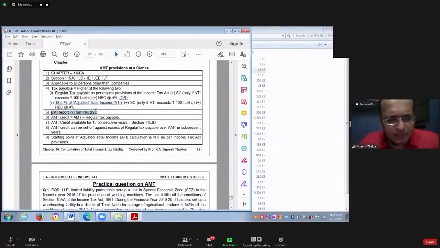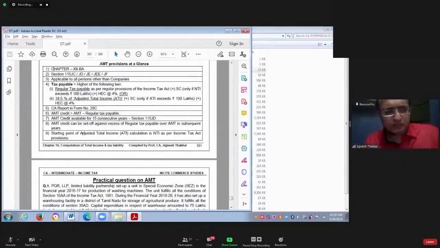The assessee has to submit the CA report in form number 29C. AMT credit equals AMT minus regular tax payable. AMT credit can be carried forward for 15 consecutive years. This AMT credit can be set off against excess of regular tax payable over AMT in the subsequent year. Starting point of adjusted total income calculation is net taxable income as per the normal provisions. Today before the exam, you can refer to these 9 points; that is sufficient.